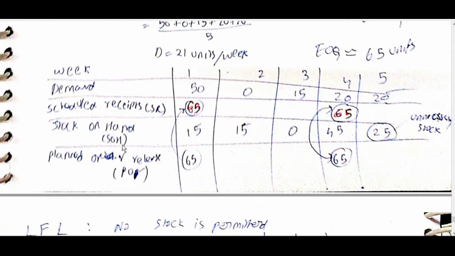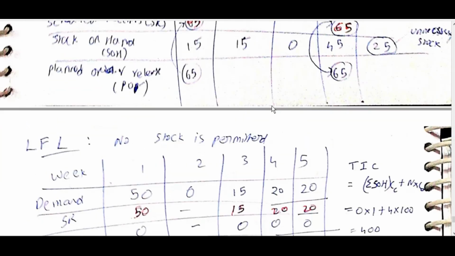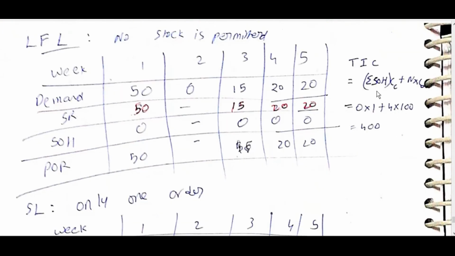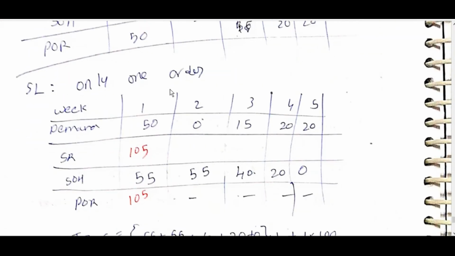Scheduled receipts, stock on hand, planned order release: 50, 65, 15, 15, 15, 0, then 65 here, unnecessary stock. LFL, no stock is permitted. TIC is equal to sigma SOH into C plus N into CO: 0 into 1 plus 4 into 100, 400. SL is only one order.